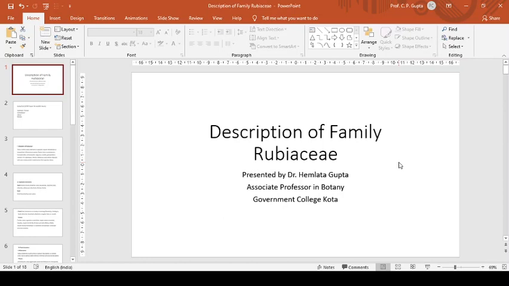According to the syllabus of MSc Botany Semester 3, University of Kota, this part belongs to Unit 4, and with this description of this family, Unit 4 will be completed. So we will start with the description of family Rubiaceae.